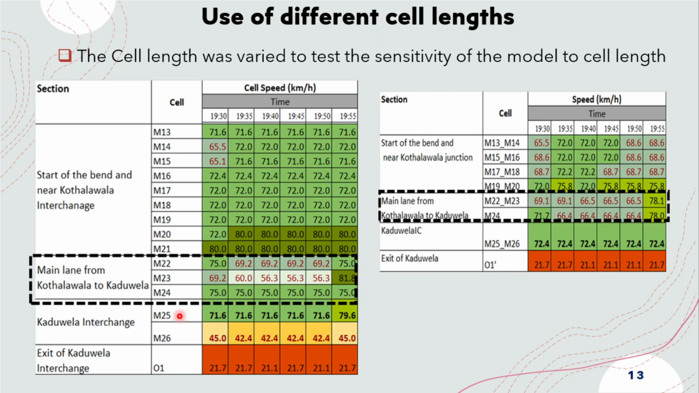Here you can see the observations identified in comparing. There is a significant speed drop in cells from Kotalawala IC to Kadwell IC, as highlighted here. But the lowest speed recorded in normal cell length is 56.3 kilometers per hour, and the lowest speed recorded in double cell length is 66.4 kilometers per hour. And also there is a speed drop showing in the cell near Kadwell interchange in normal cells, but there is no such speed drop in double cells.